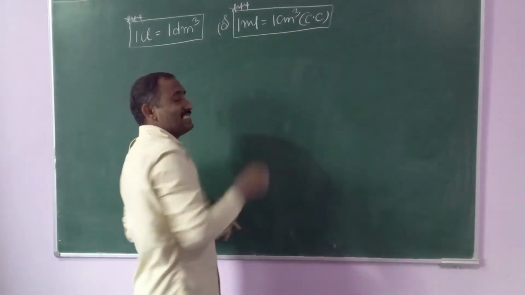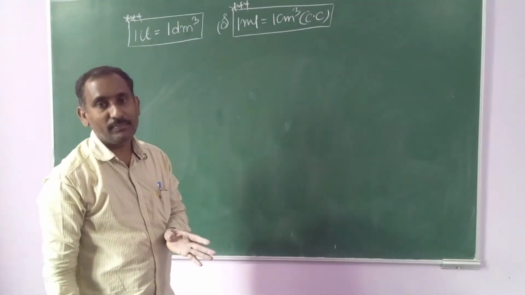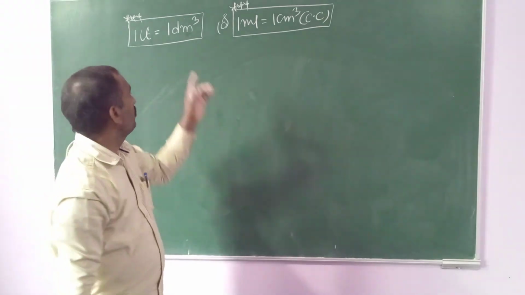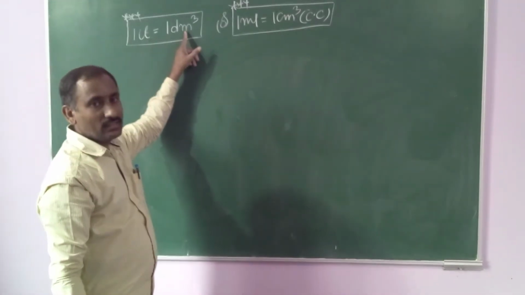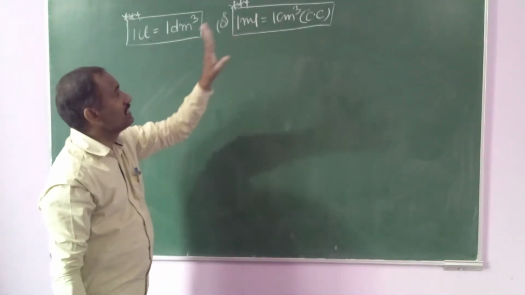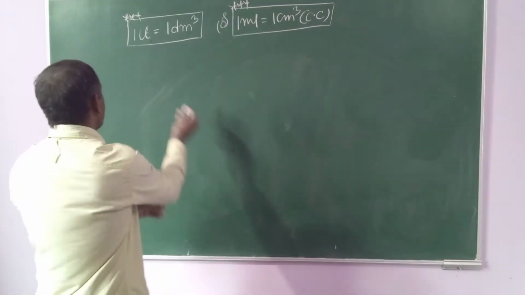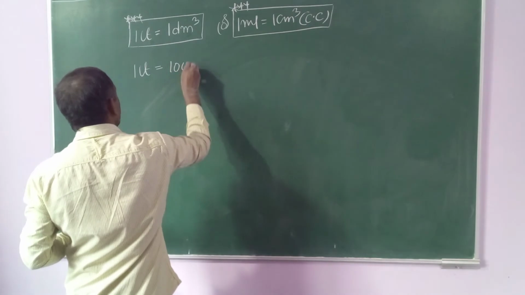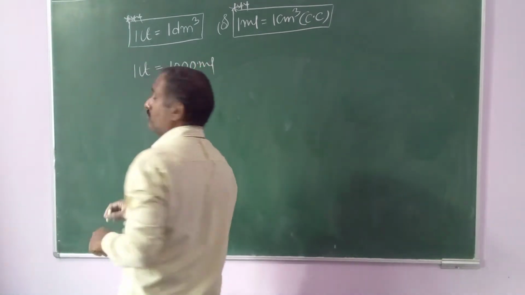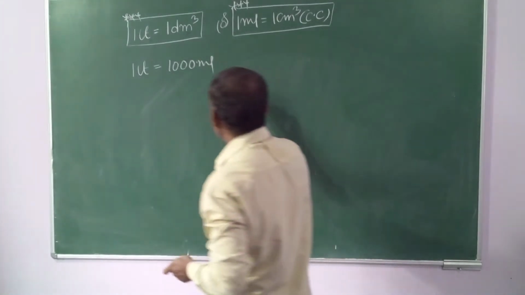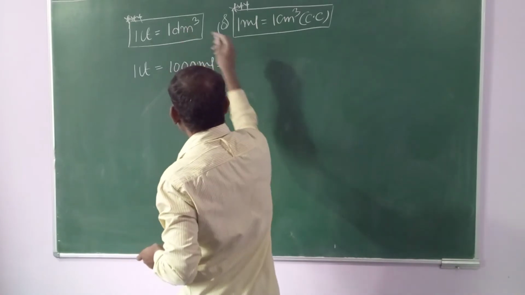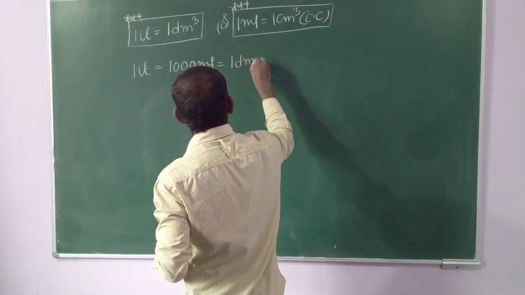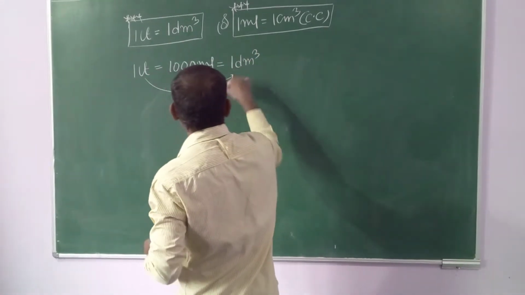Sometimes they will give 500 cc. 500 cc is nothing but 500 ml. 1000 cc is 1000 ml. So 1 liter and 1 decimeter cube are the same, and 1 ml and 1 centimeter cube are the same. In addition, we know that 1 liter equals 1000 ml, and 1 liter and 1 decimeter cube are the same.